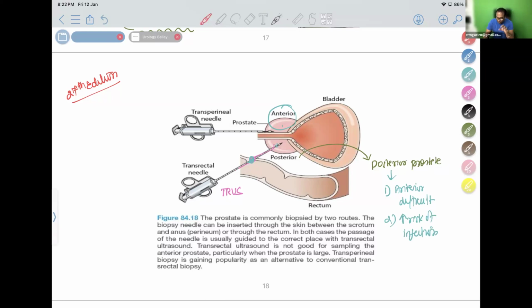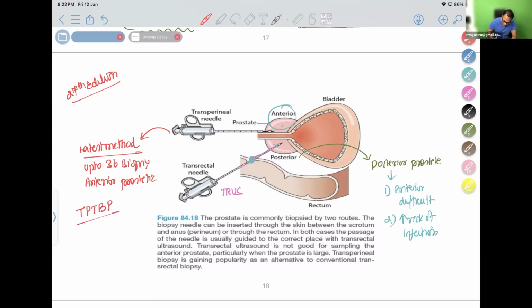So now they have modified the biopsy into a new update. The latest method of taking biopsy is you go via the perineum. You can take up to 36 biopsies. Anterior prostate biopsy can be taken, up to 36. It is better than transrectal ultrasound biopsy. So please remember this commonly used method known as transperineal template biopsy of prostate. Transperineal template biopsy of prostate is the latest method of taking biopsy now.